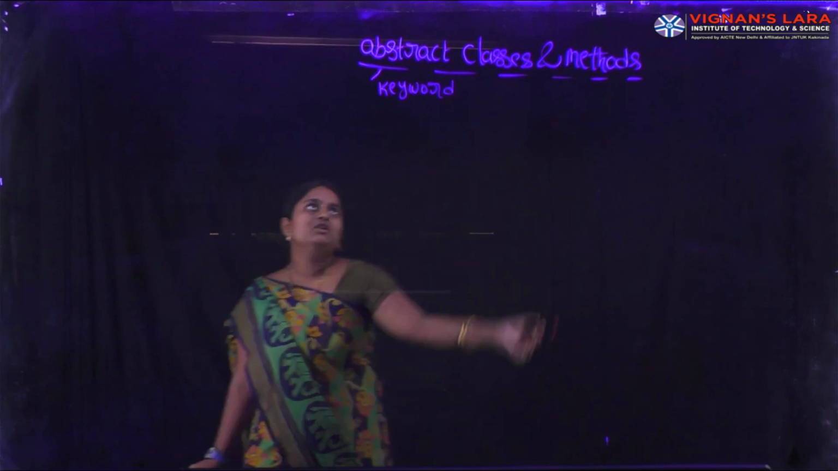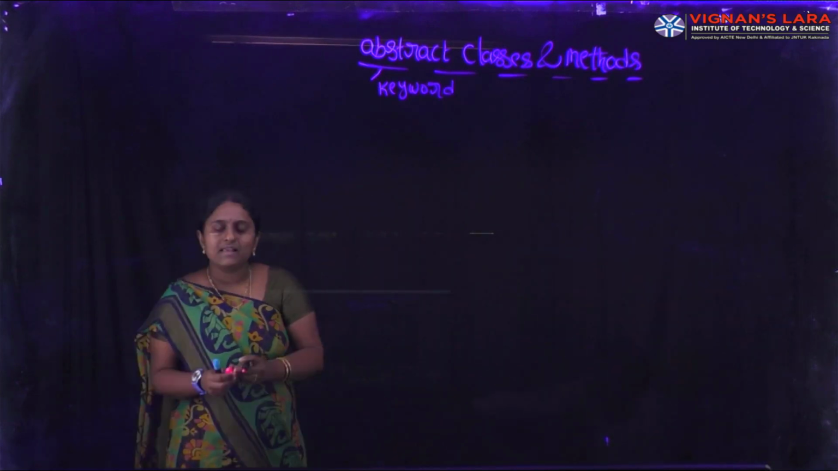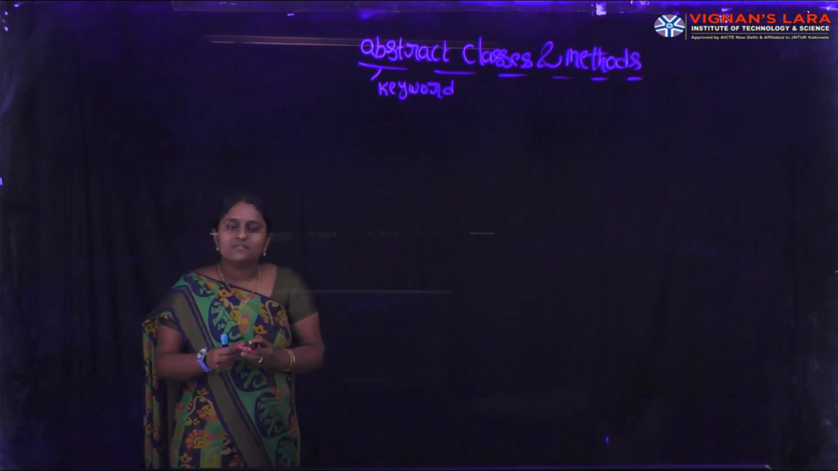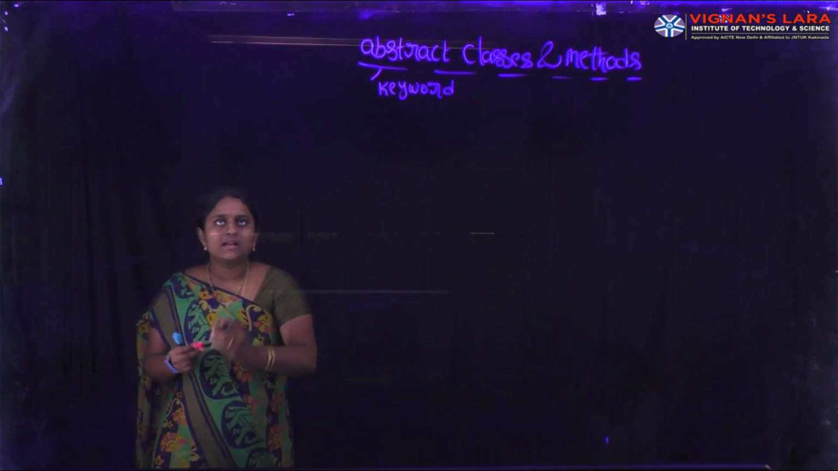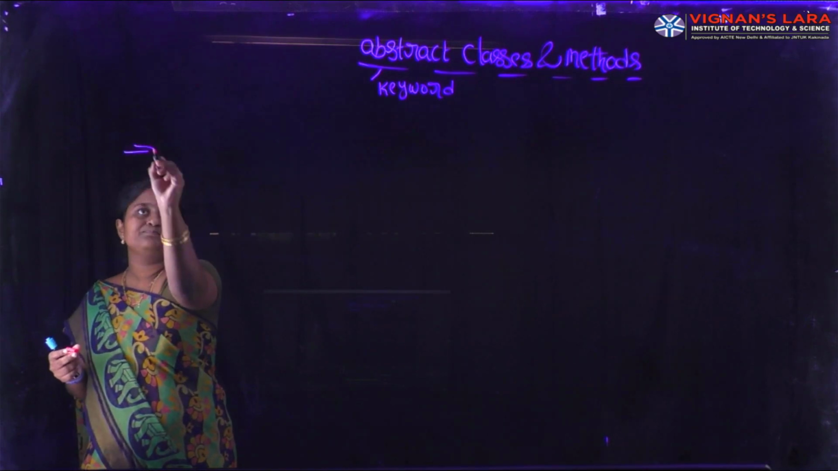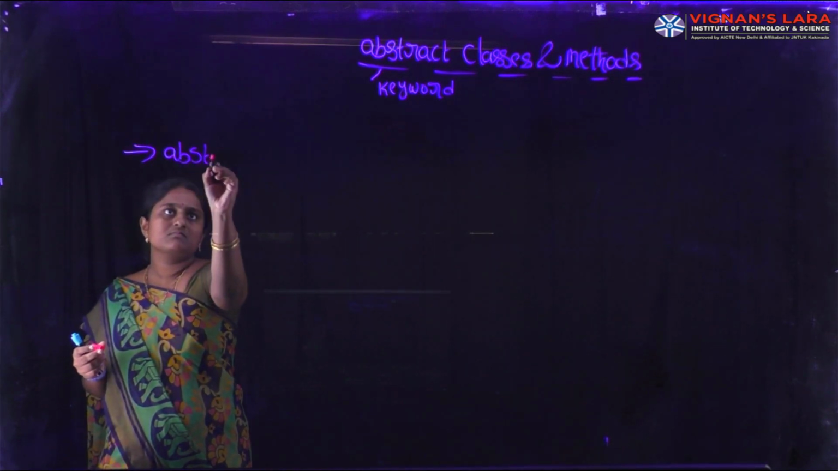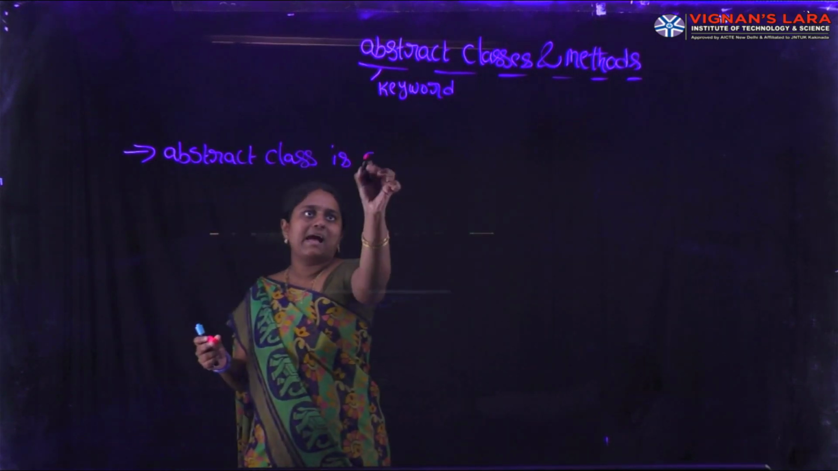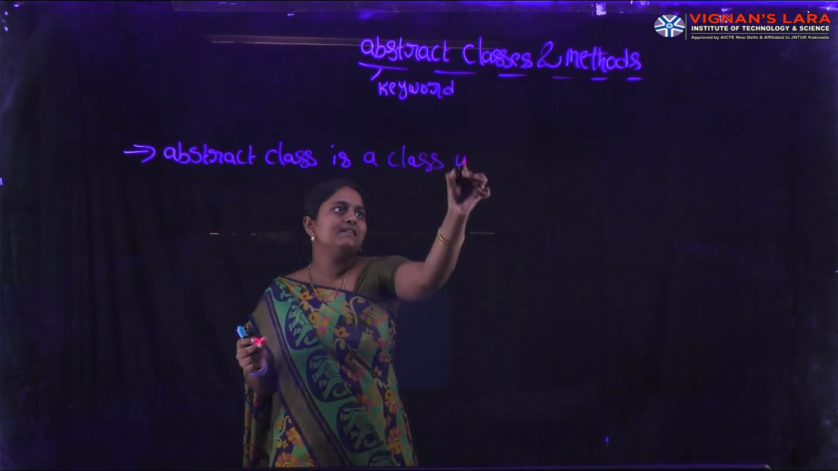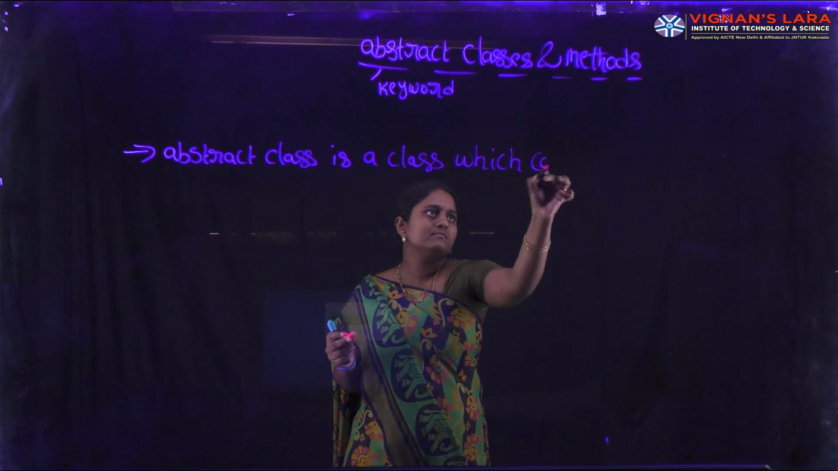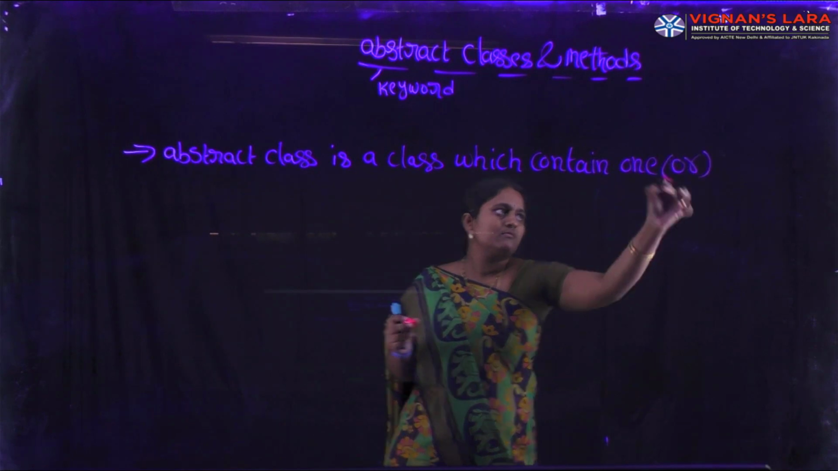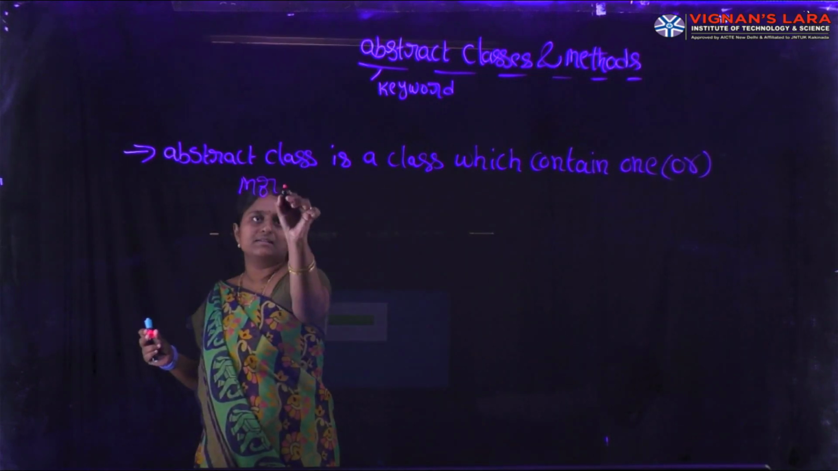Wherever we use the abstract word in our programming language, according to the naming rules, the first letter should start with a lowercase letter. What is an abstract class? An abstract class is a class which contains one or more abstract methods.